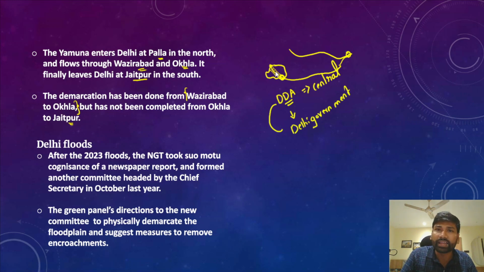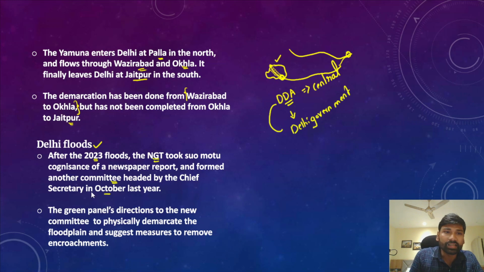However, increased and continued encroachment upon the floodplains would cause severe floods in Delhi, and one example of such floods were the July 2023 floods in Delhi. In fact, the National Green Tribunal took suo motu cognizance of the newspaper report and formed another committee headed by the Chief Secretary in October last year, 2023.